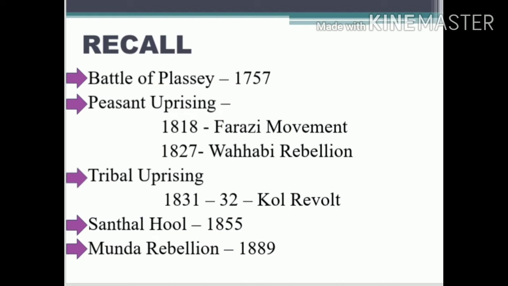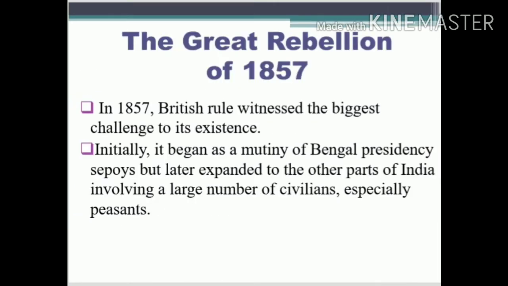Now we'll move on to the Great Rebellion of 1857. What are the causes of the revolt, and the Indigo and Deccan Revolt. We'll see one by one. In 1857, initially it began as a mutiny of the Bengal Presidency sepoys, but later expanded to other parts of India, involving a large number of civilians, especially peasants. Actually, it started from the sepoys and it spread to the civilians as well as the peasants. That is the Great Rebellion.